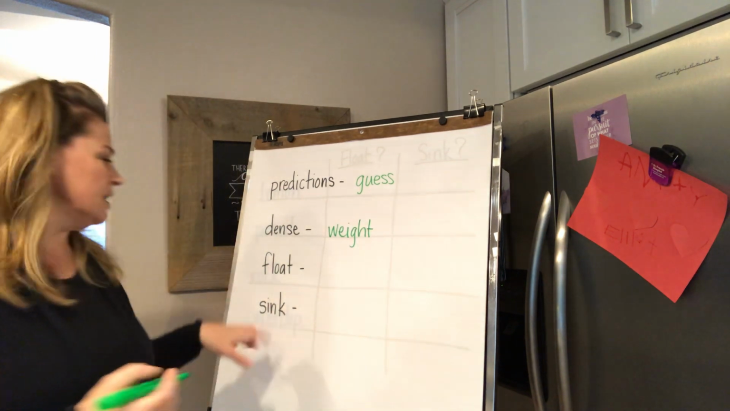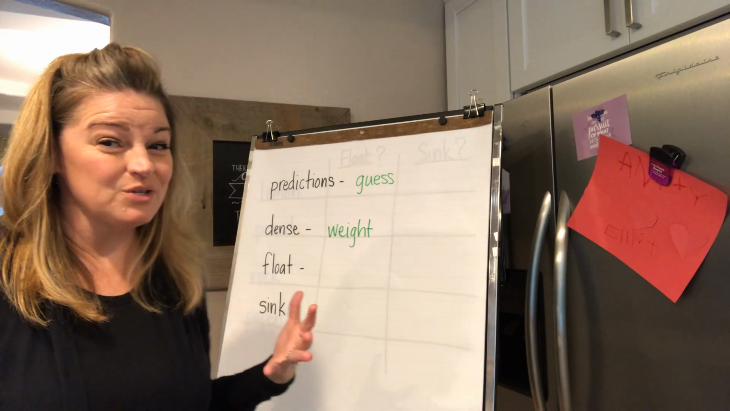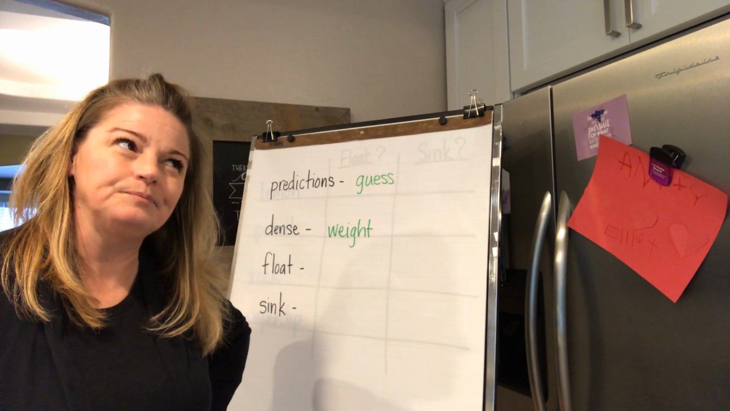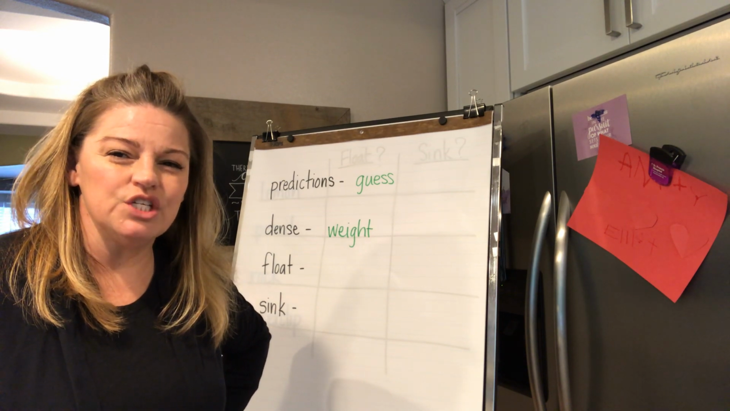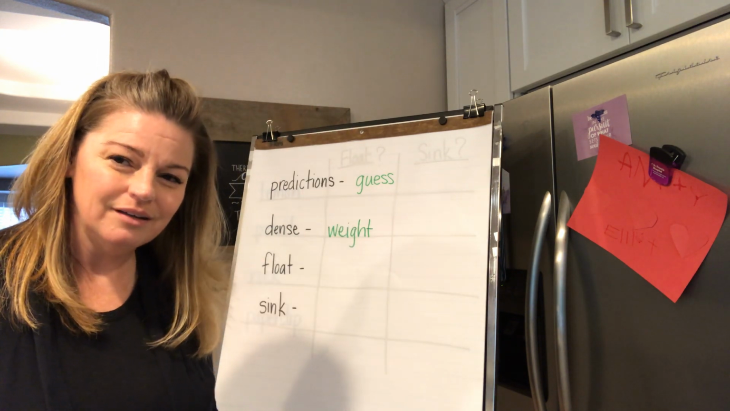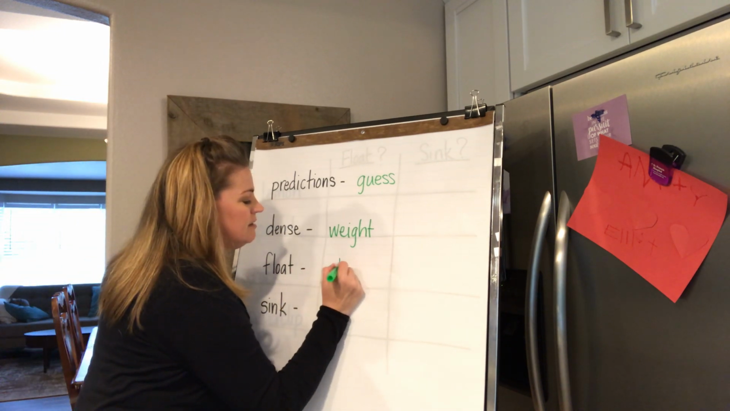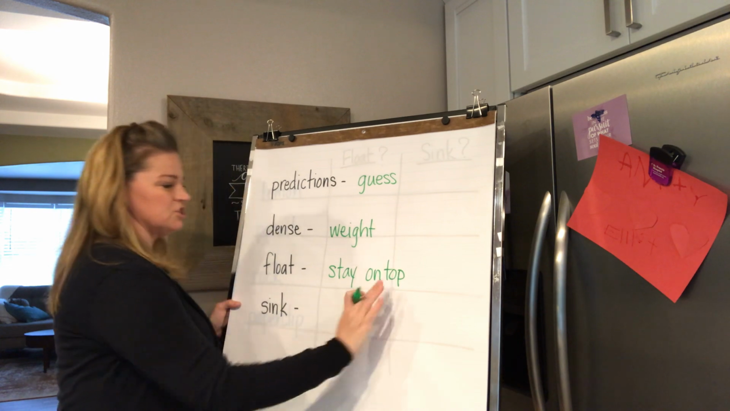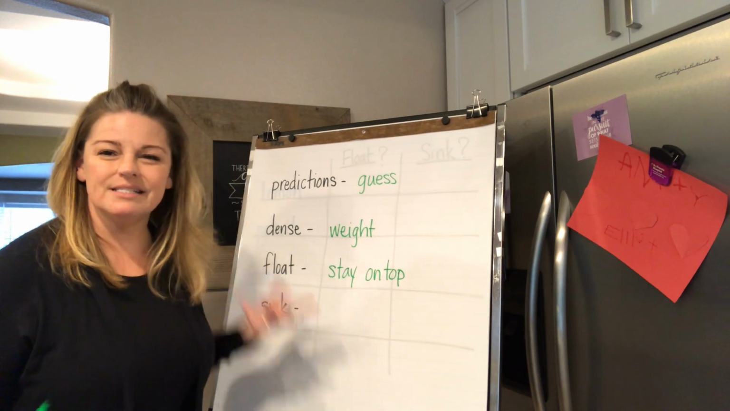Then the next two words are going to be a part of what our experiment is about. So what do you think the word float means? If you put something on the water, what do you think it's going to do? Is it going to go under the water, or is it going to stay up on top? Floating means it's going to stay on top. I should have put a bigger finger space in there. I am so sorry.